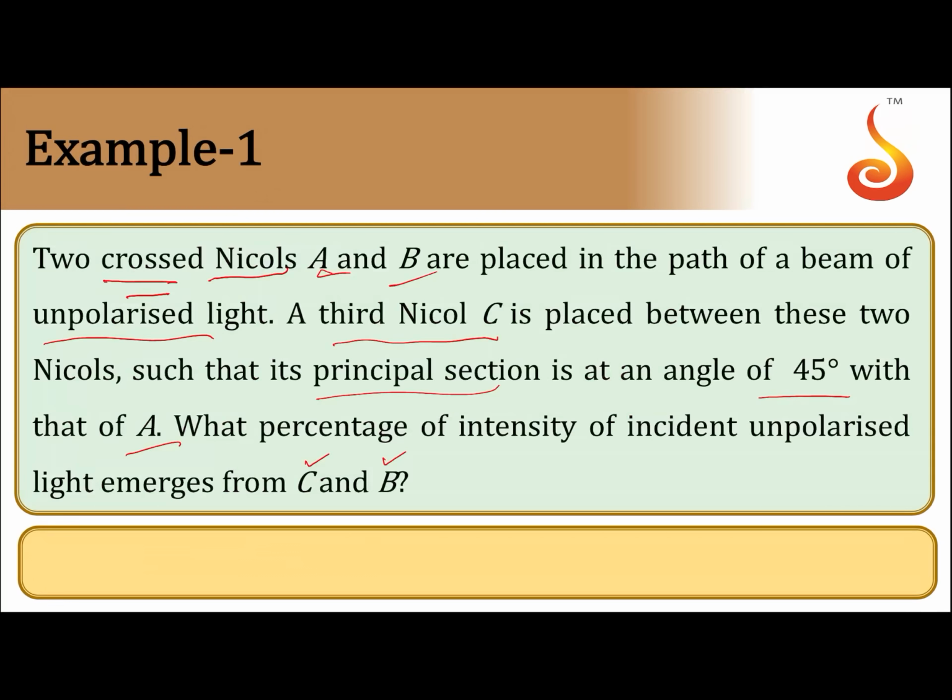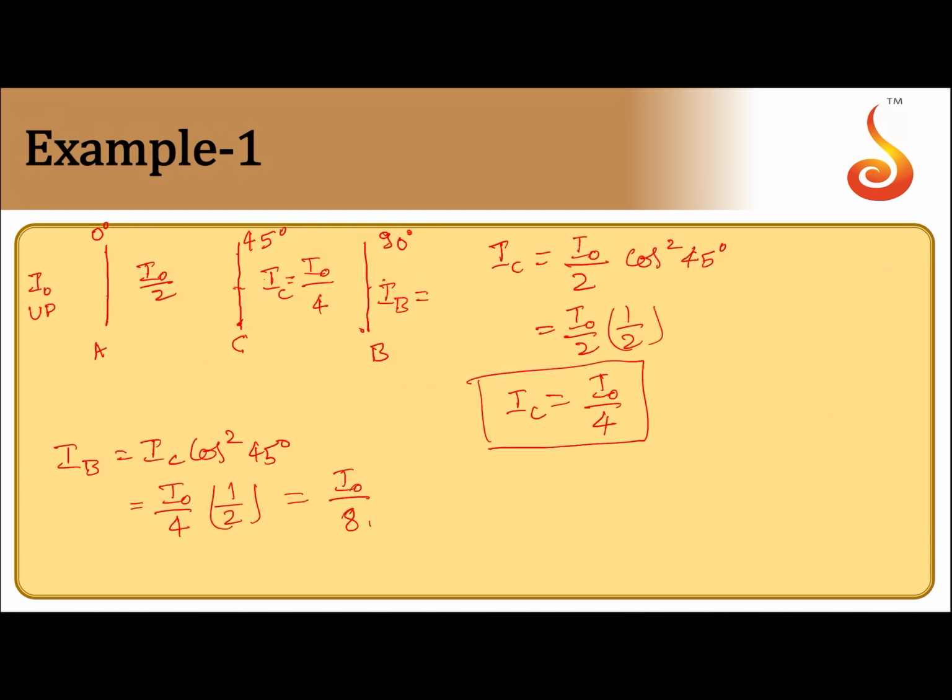They have asked what percentage of intensity of incident unpolarized light emerges from C and B. The incident light has intensity I naught. I naught by 4 means 25% of incident intensity, and I naught by 8 is 12.5% of incident intensity I naught. So IB is 12.5%, IC is 25% of incident intensity.